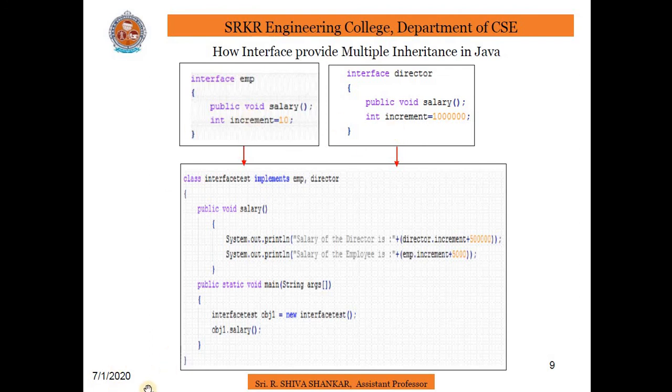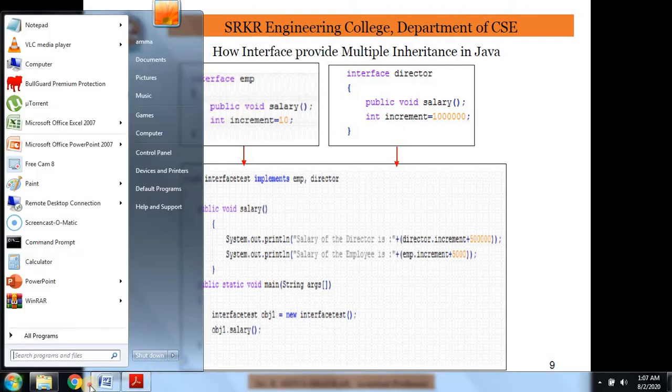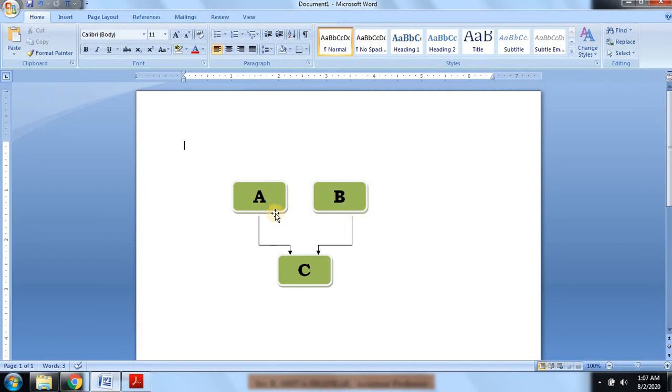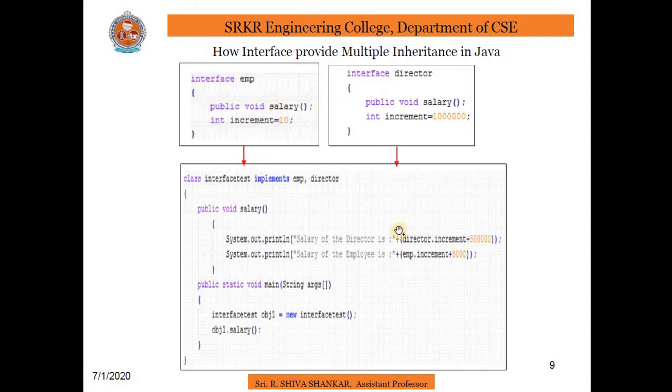As per the example of multiple inheritance which I have shown here, this is a class A, this is a class B, and this is a class C. Now I am going to write a program here. Class A has become the interface EMP and this is the interface director. Now these two interfaces are going to be inherited in another class. This is an example of how an interface provides multiple inheritance in Java.